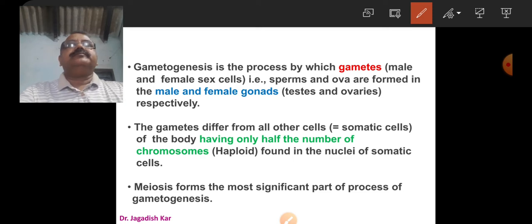They contain half the number of chromosomes that are found in all other body cells. And meiosis is the cell division which is most significant in the process of formation of gametes. The formation of gametes is called gametogenesis.